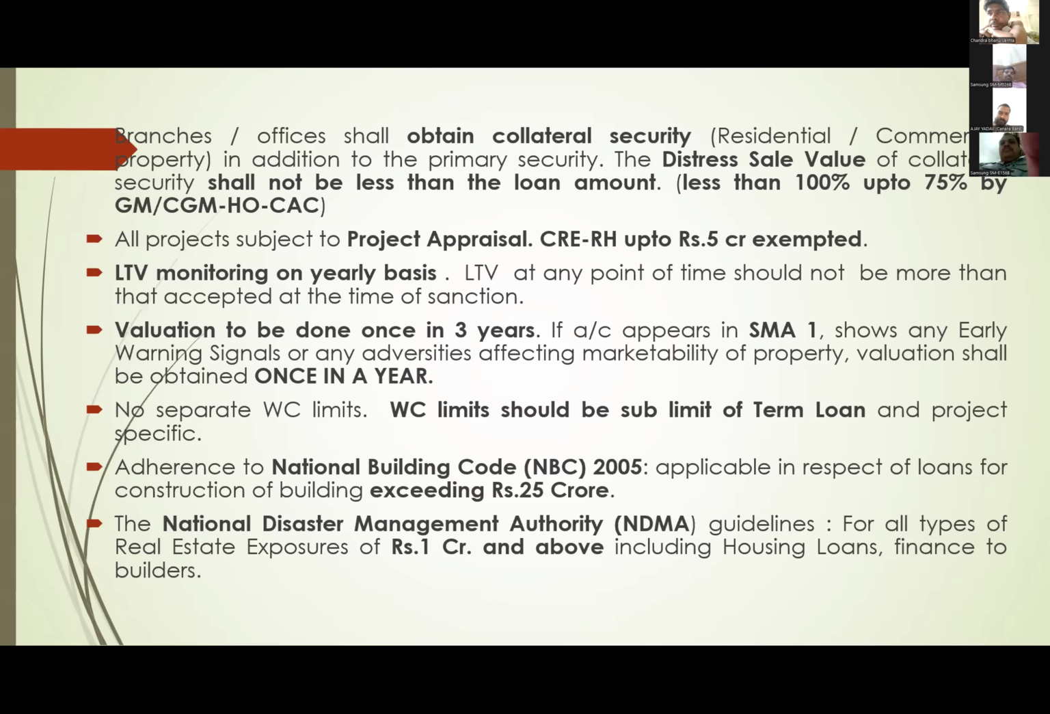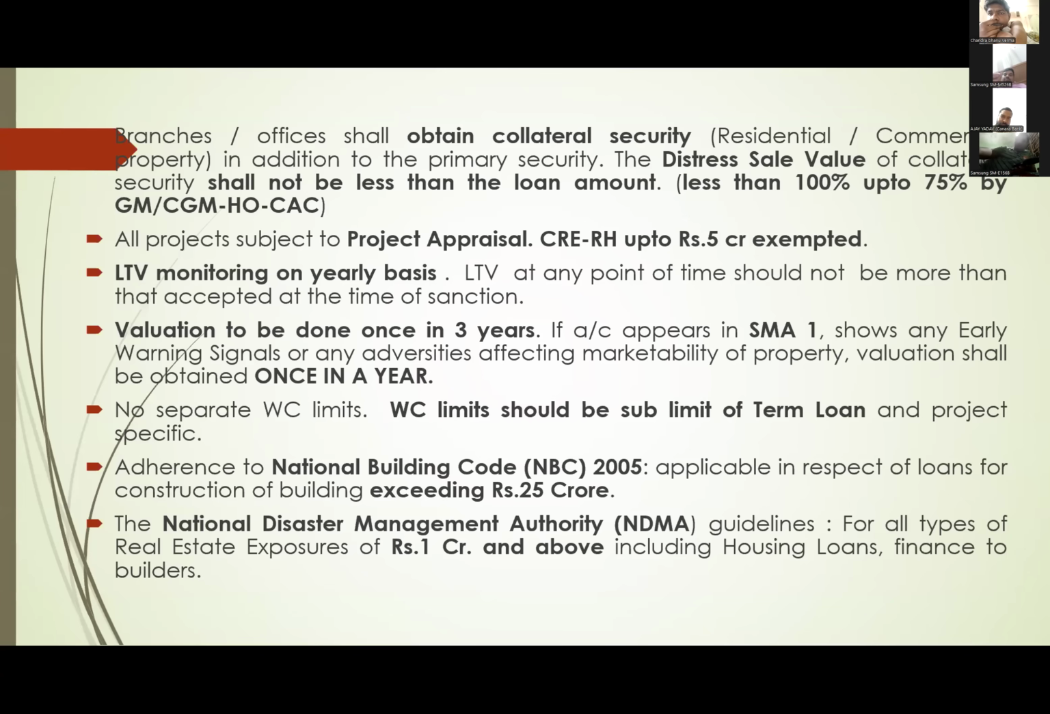And no separate working capital for commercial real estate. You should not give running account OD or OCC for commercial real estate. If they require working capital limits, it should be a sublimit of your term loan. Whatever term loan we are sanctioning, project loan we are giving, maximum 500 crores we can give to a party. Out of that maximum loan, you fix a sublimit towards working capital, but not separately. No question of running account, permanent running account.